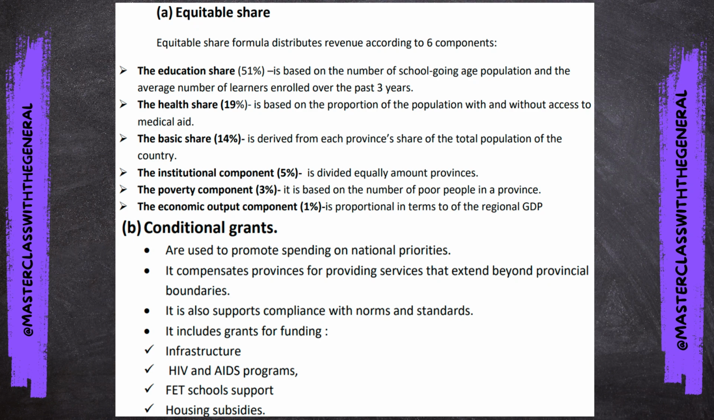The first is the education share, which is based on the number of school-going age population and the average number of learners enrolled over the past 3 years. The health share is based on the proportion of the population with and without access to medical aid. The basic share is derived from each province's share of the total population of the country.